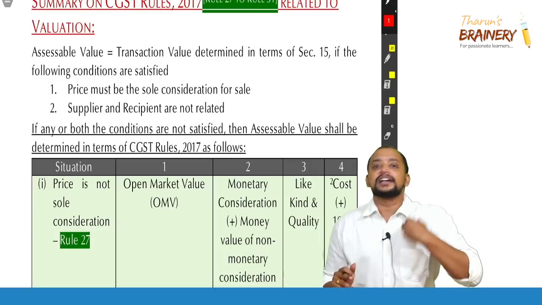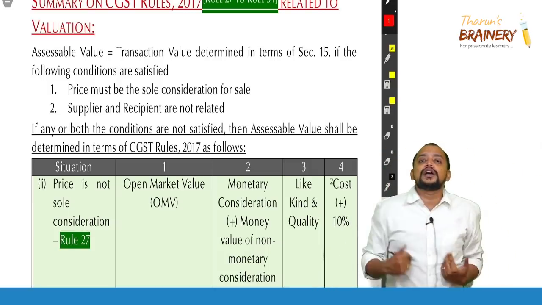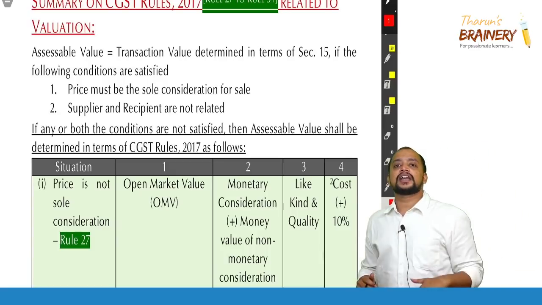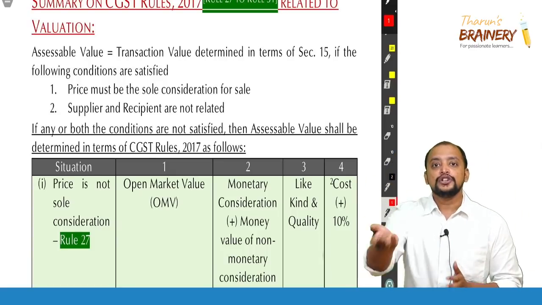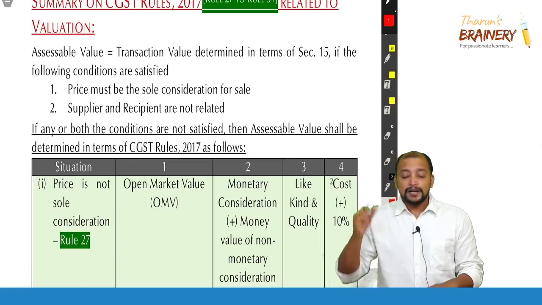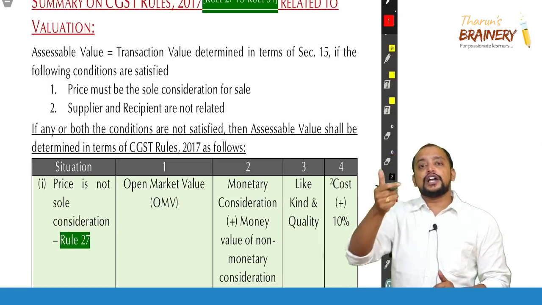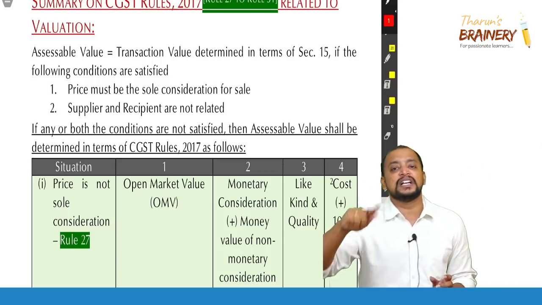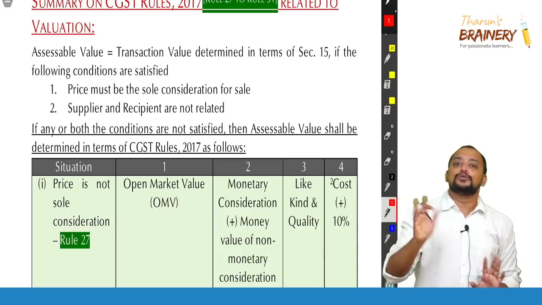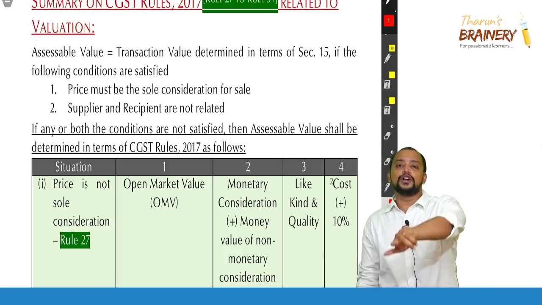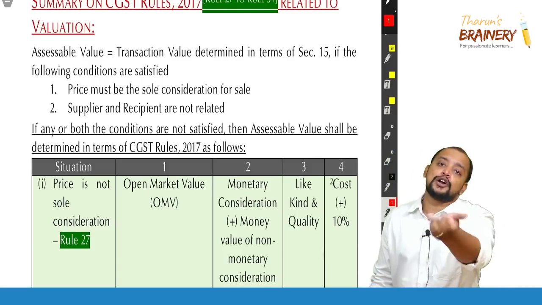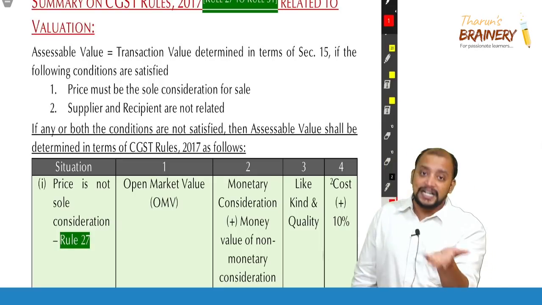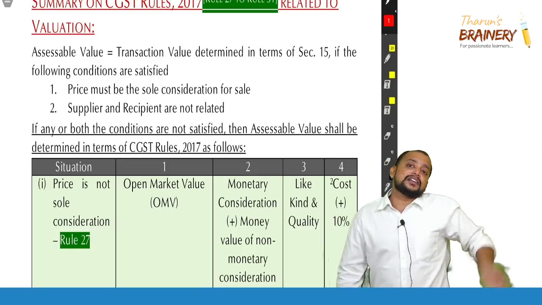Suppose on that day I did not sell, and no other dealer whom I know sold it. So open market value is not ascertainable. In that case, I will be taking how much money you gave. You gave me 40,000 rupees plus the value of your old mobile. Say the value of your old mobile is 50,000, so 40 plus 50, 90,000 will be taken as the value of the new mobile. Here we are valuing the old mobile, but valuing the old mobile may not be possible because of some reasons. So when the value of the old mobile cannot be determined, then we will be taking like, kind and quality.